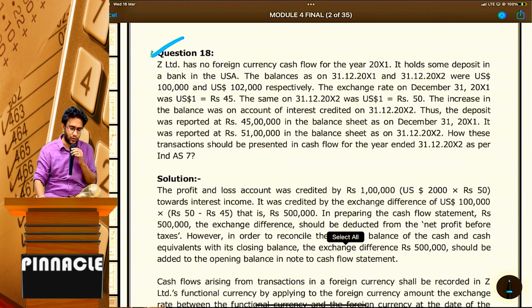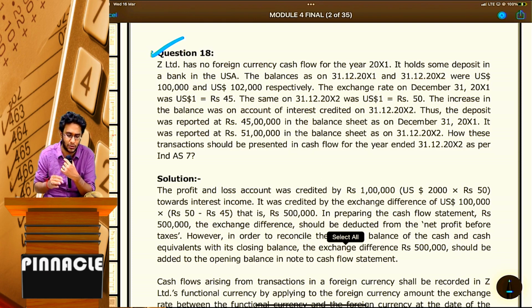Do this one and we'll close the standard. Z Limited has no foreign currency cash flow for the year 2001. It holds some deposit in a bank in USA, the foreign currency bank account you are having. The balances on 31st December 2001 and 31st December 2002 were $1 lakh and $1 lakh 2000 respectively. Last year deposit balance is 1 lakh, now deposit balance is 1 lakh 2000.